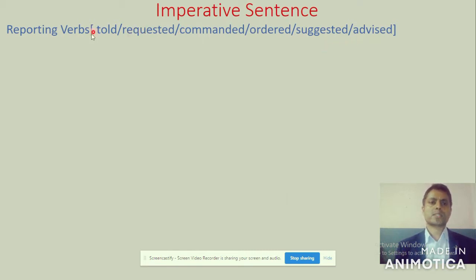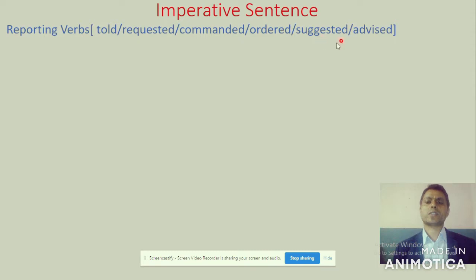Sometimes we use told in a normal imperative sentence. We use requested if the function of the imperative sentence is request. If the function is command, we write commanded or ordered, which are a little bit similar. And we use suggested if it is a suggestion, and advised if it is advice.